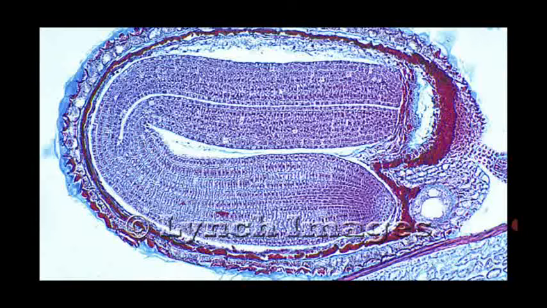Dicot embryo, you already studied in 10th standard, is the difference between dicot plant and monocot plant. Dicot plant means they have 2 cotyledons. Monocot plant means they have only 1 cotyledon. So this is the embryo of the dicot seed Capsella bursa-pastoris, which has 2 cotyledons.